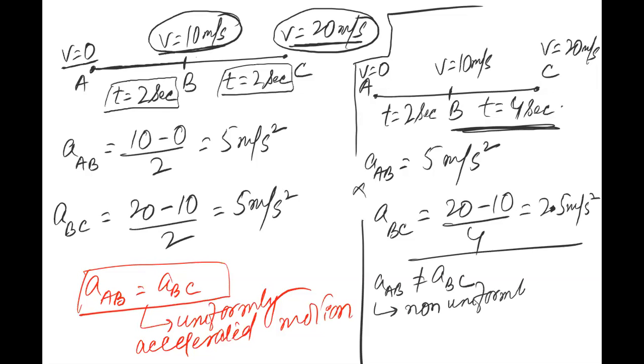Did you understand? This means that your accelerated motion can be of two types. आपका जो accelerated motion है वो दो type का हो सकता है, uniformly accelerated और non-uniformly accelerated. Is it clear? Yes.